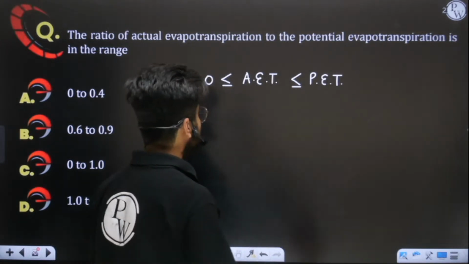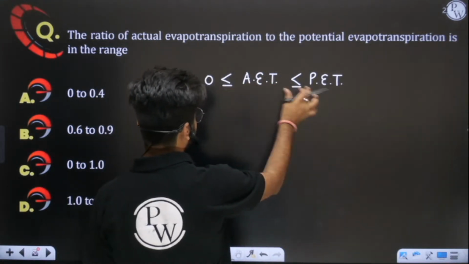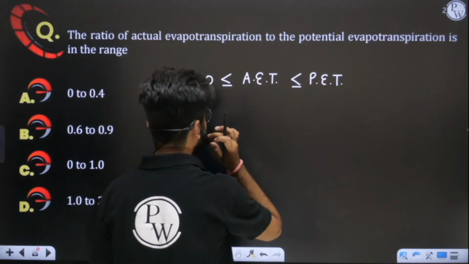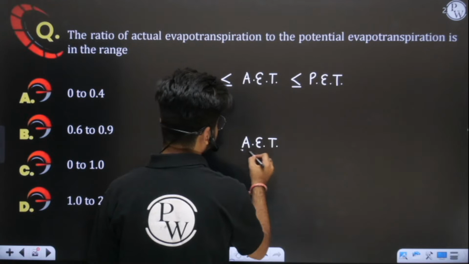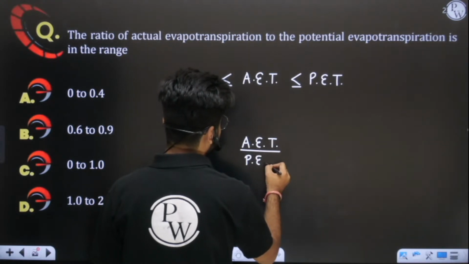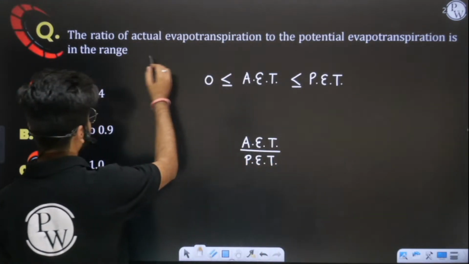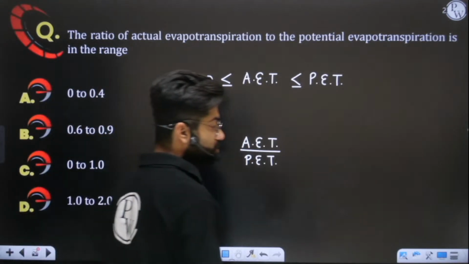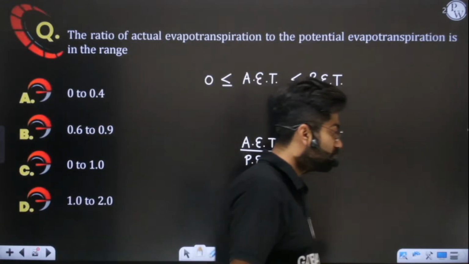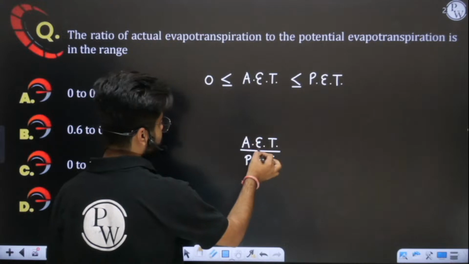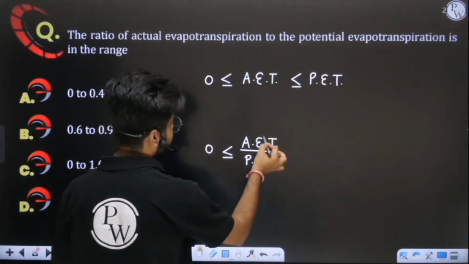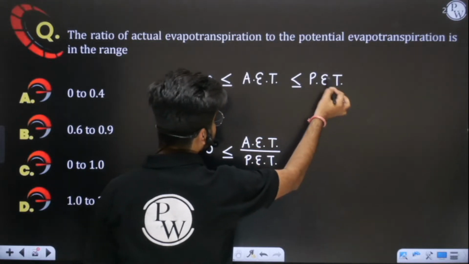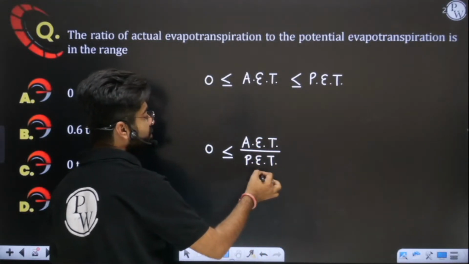Yes or no? So actually evapotranspiration will vary from here to here. Now they are asking what will be the range of the ratio of actual evapotranspiration to potential evapotranspiration. Yes Ajay, you are absolutely correct. When actual evapotranspiration is zero, this ratio will be zero. And when actual evapotranspiration is equal to PET, PET upon PET will be 1.